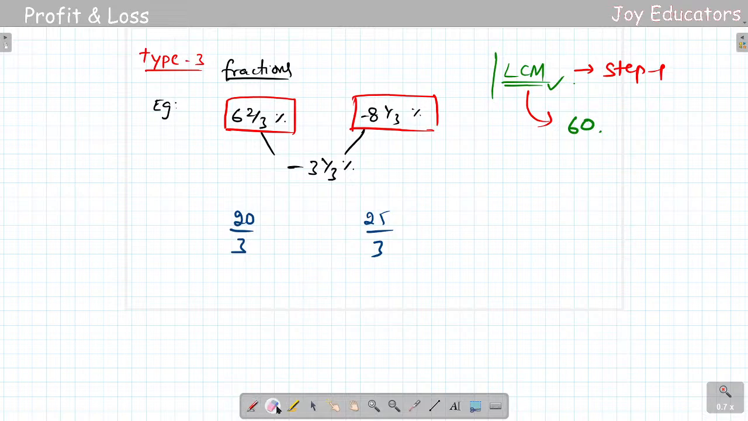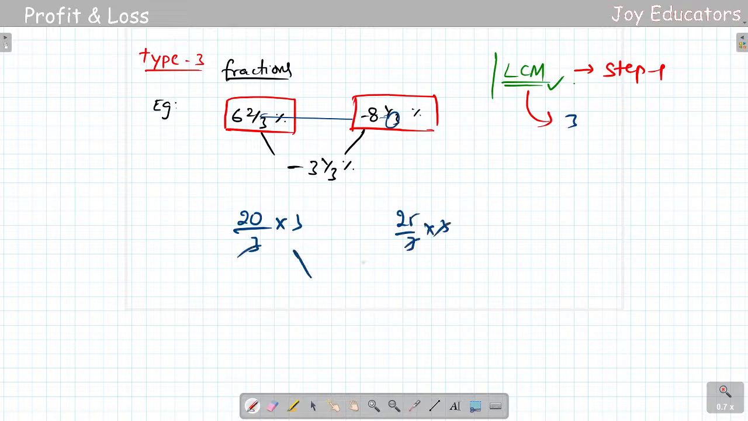Oh, just a minute, sorry for this. I took the LCM wrong. Here the LCM is 3, right? We need to take the LCM for denominators. So the LCM is 3 here. 6 times 3 is 18, 18 plus 2, 20 by 3 into 3. And 8 times 3 is 24, 24 plus 1, 25 by 3 into 3. So I'll just remove the 3's here. And remember 9 plus 1, 10 by 3. So it is 20, 25 and 10.